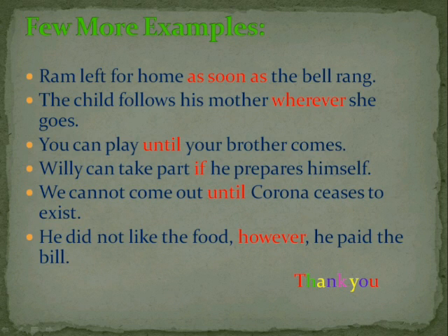We have already seen sentences like Ram and Sohan are brothers. Now we have few sentences here. Let's take a sentence. It says Willie can take part if he prepares himself. So there is a condition that he can only take part if he prepares well. Or we cannot come out of our houses until Corona ceases to exist. Condition: until Corona dies, we cannot come out. Or opposite sentences like he did not like the food, however, he paid the bill. So all these words which are in red are conjunctions.